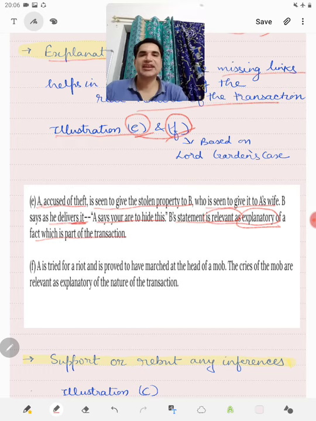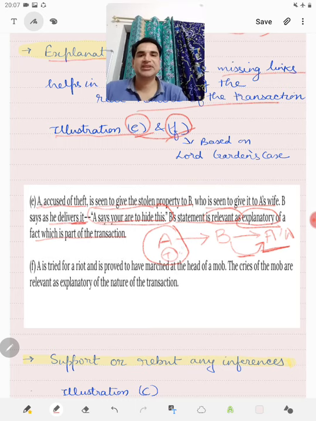So the question is whether A has committed a theft or not. He has been accused of a theft. And the facts are that he has given the stolen property to B and B has delivered it to A's wife. While he was delivering it to A's wife, he stated that your husband has asked this to be hidden. Now, this statement is relevant as regards the alleged theft committed by A, because it is explanatory of the relevant fact.